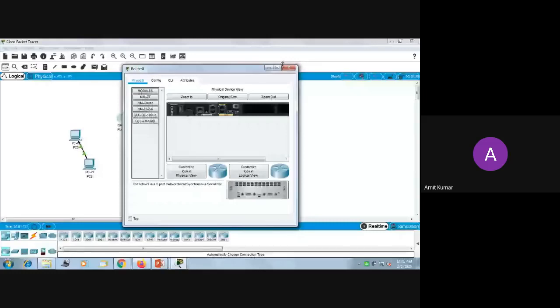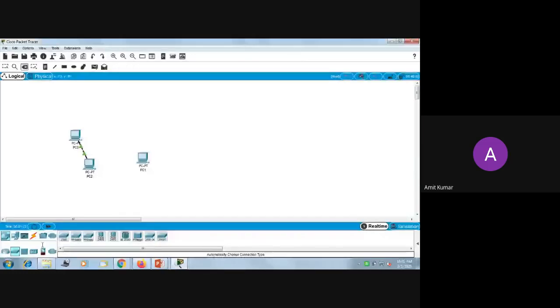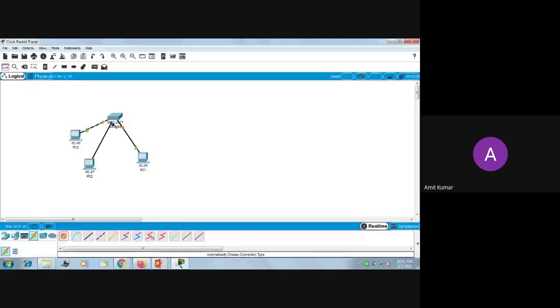So you can introduce the switch, and you can connect all those devices to this switch. Now all those three devices can be connected using the switch.